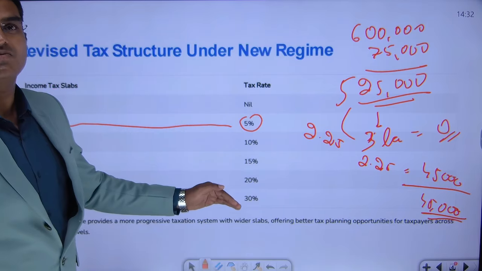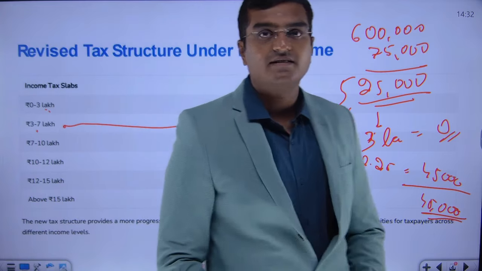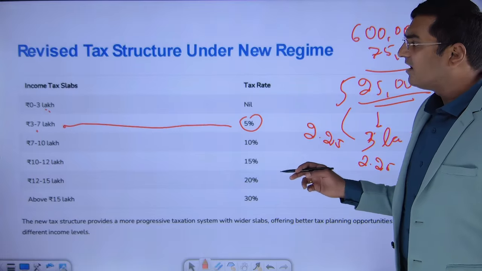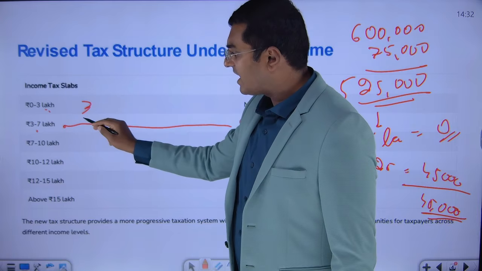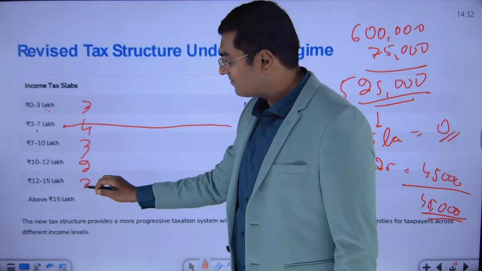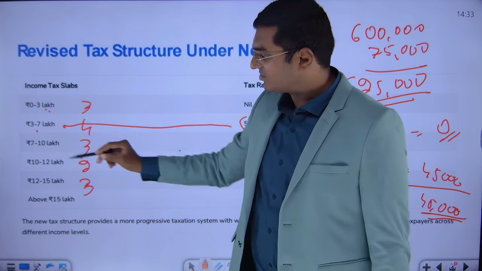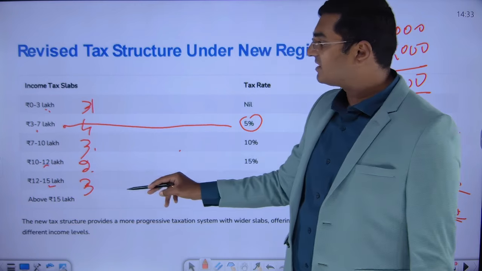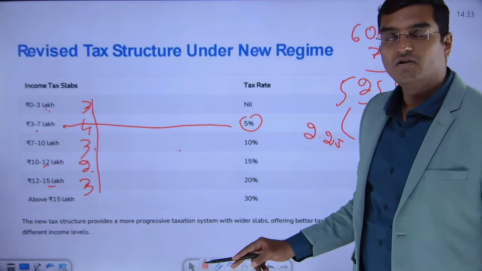Understood, friends? So basically, these are the tax rates. The slab rates are a bit different compared to the previous year and this financial year. These are the slab rates that you need to consider for your examination. It is very easy to remember: for the first 3 lakhs, then 4 lakhs, then 3 lakhs, then 2 lakhs, then 3 lakhs, and above 14. If you add all of this, 3 plus 4 is 7, 7 plus 3 is 10, 10 plus 2 is 12, then 12 plus 3 is 15. So just remember this: 3, 4, 3, 2, 3. You can remember it that way.